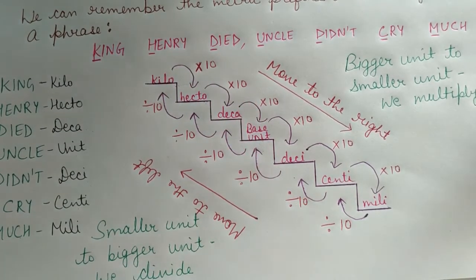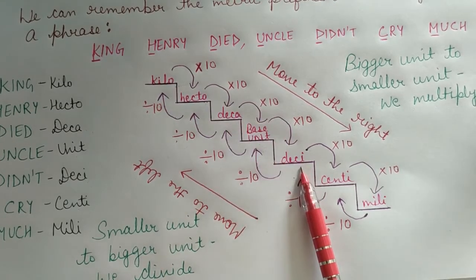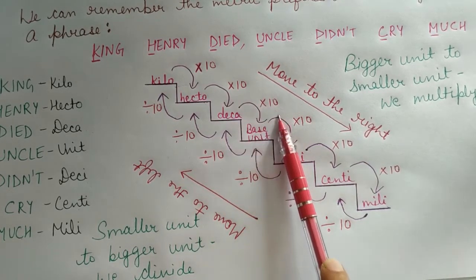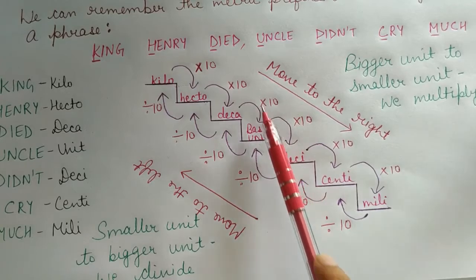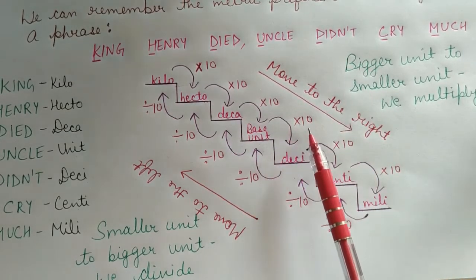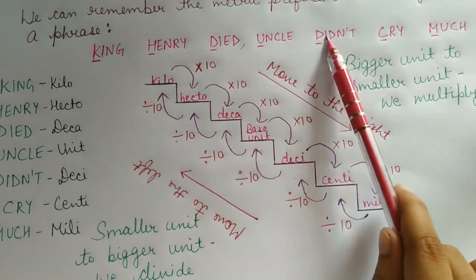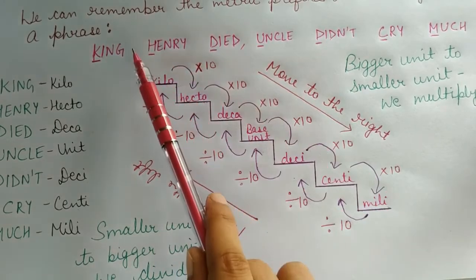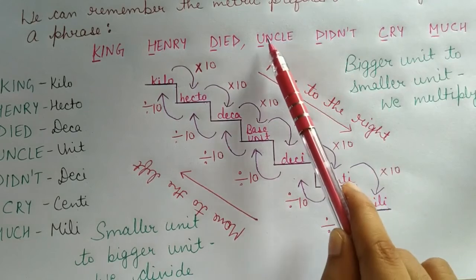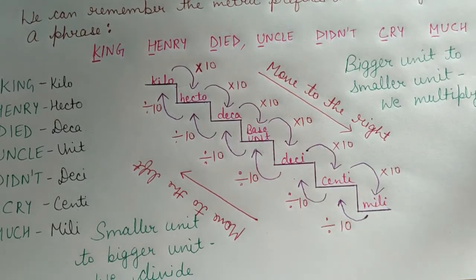Similarly, for example, if we are going to change from deca to deci, what will we do? We will multiply by 100, because we are going 2 steps and we are going downwards or right side. So we are going to multiply. It will be much better if you learn like moving to right side and moving to left side, because you can write this King Henry died, uncle didn't cry much. Just remember here U represents unit, that is the standard unit.